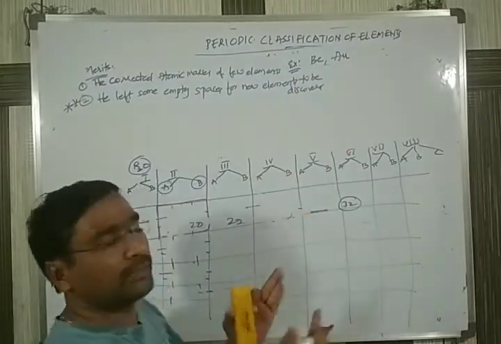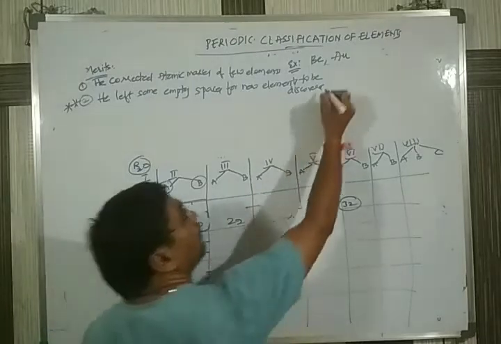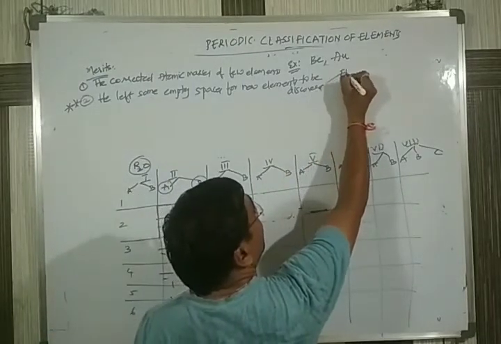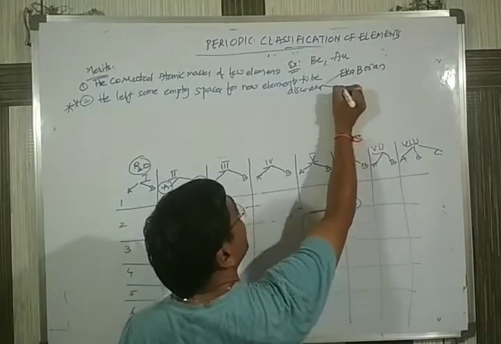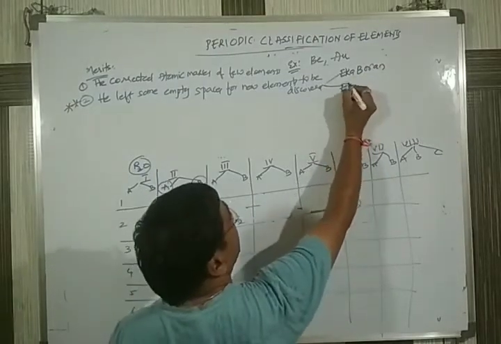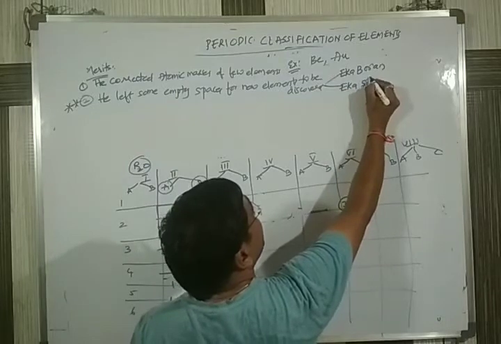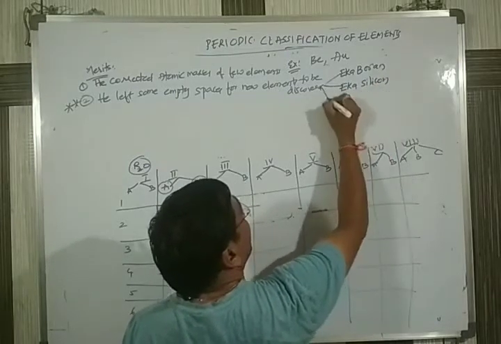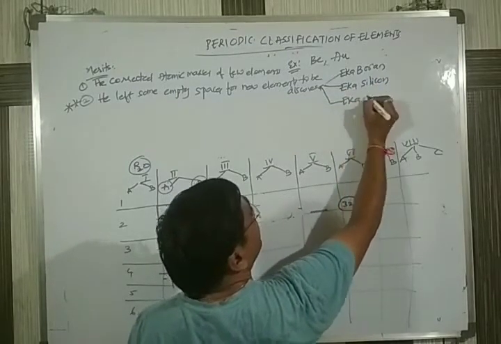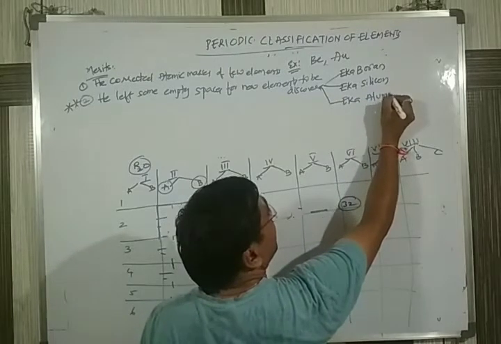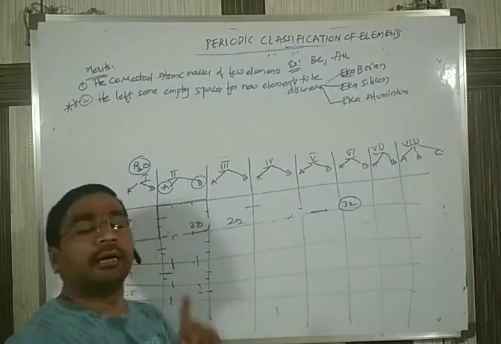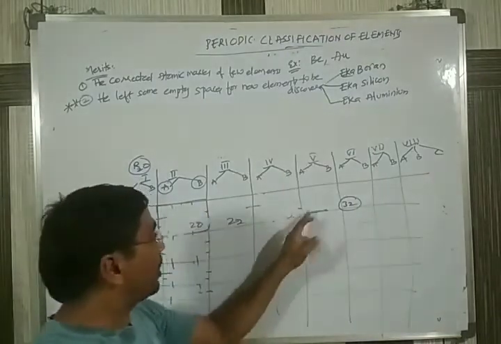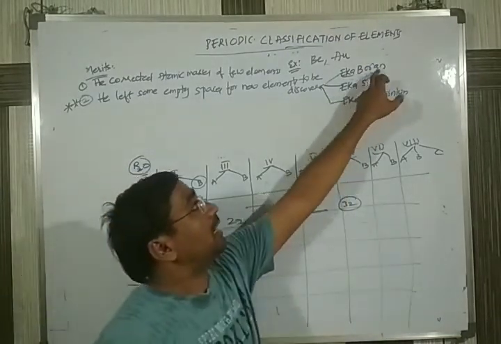The spaces which were left were near to boron. He gave the names for the empty spaces: Eka boron, Eka silicon, and Eka aluminium. So what is this Eka? Eka is actually a Sanskrit word. The meaning of Eka is one. It means one box, one space near to that of boron.